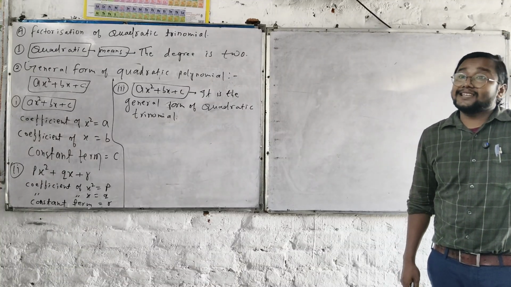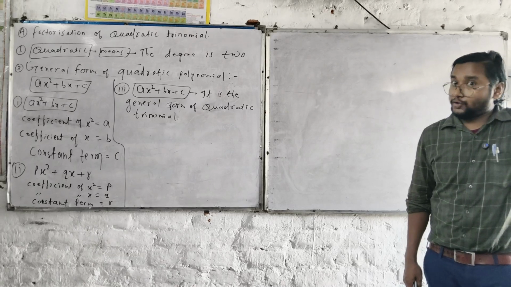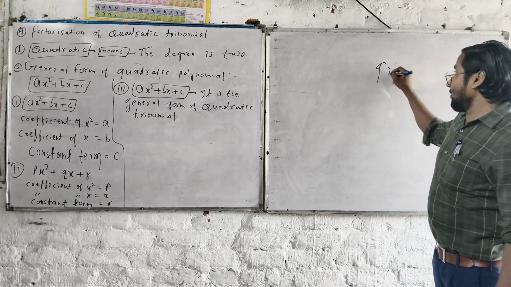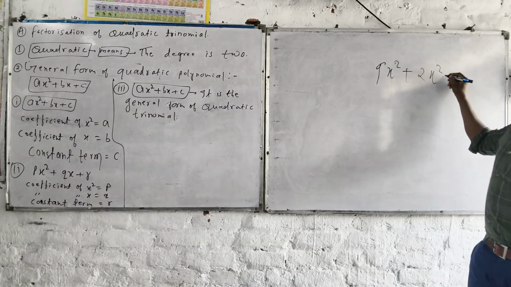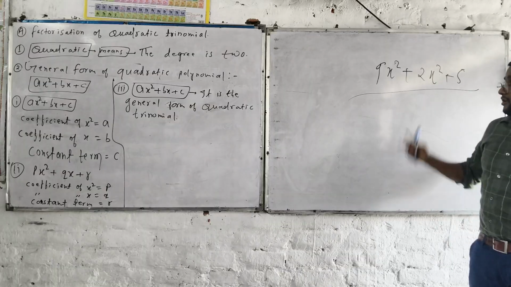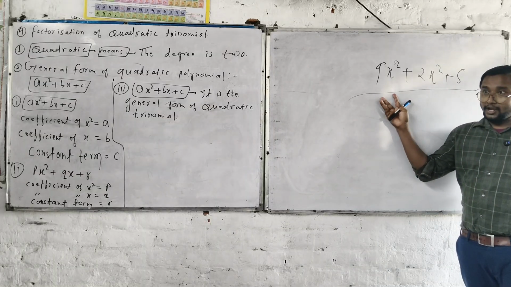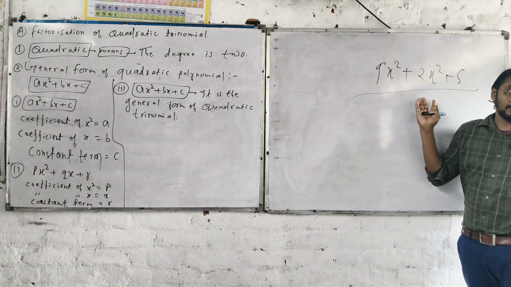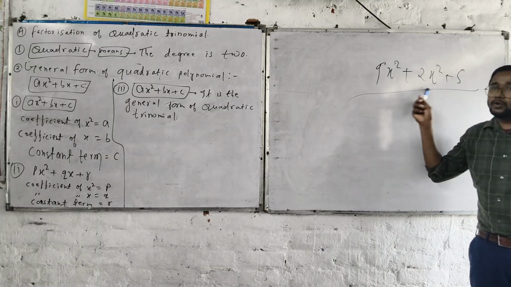When three terms are there, separated terms, nothing can be separated or added together. Let me tell you what I'm talking about. You cannot say 9x squared plus 2x squared plus 5 is a quadratic trinomial. Why? Because this can be added. You have to solve for it first, after that you can say that. But you cannot call it a quadratic trinomial here.